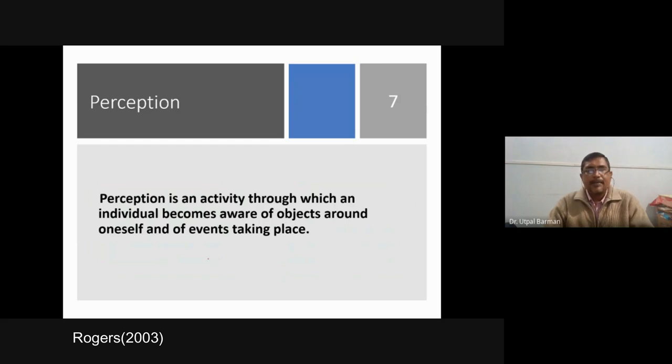But remember, perception is not always correct. When you get more and more information, then only after analysis can you come to a concrete decision whether it is the best one or not. In the awareness stage you get only a little information, and based on that you just understand the existence, and when you take a decision based on this, this is called perception. And perception is not always true.